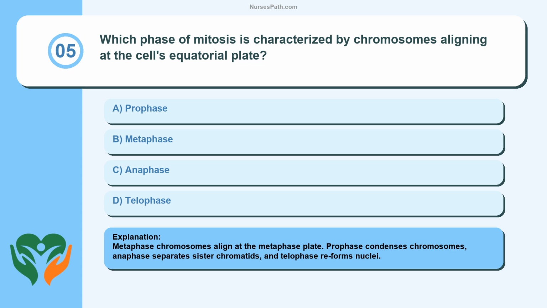Metaphase: chromosomes align at the metaphase plate. Prophase condenses chromosomes, anaphase separates sister chromatids, and telophase reforms nuclei.